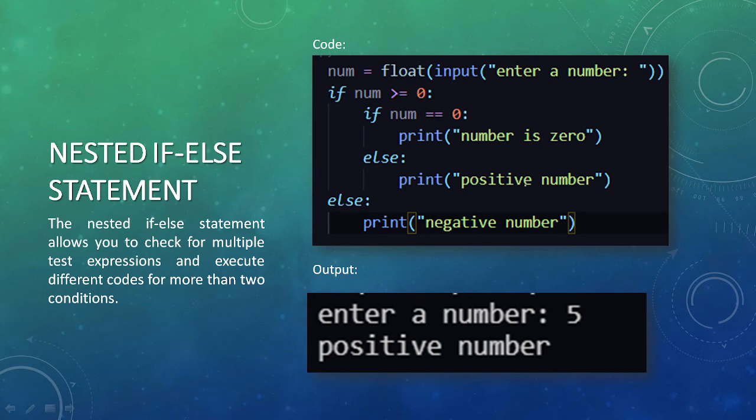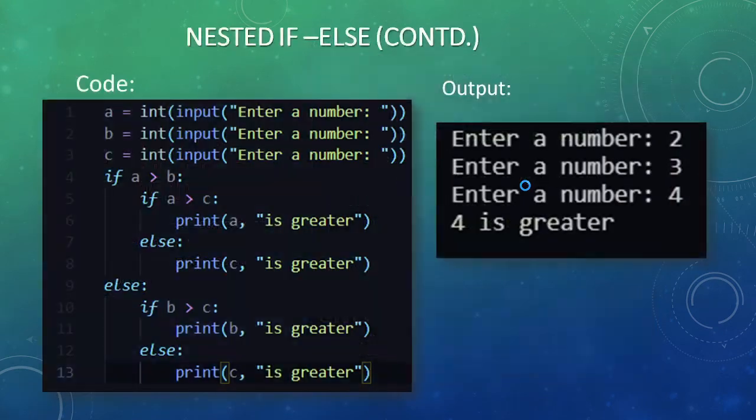It means when there are multiple test conditions, then we use if within if. Another program here: we have taken three variables and are trying to find out the greatest among them. Now, when there are three variables A, B, C, A needs to be compared with B, A has to be compared with C, and third, B needs to be compared with C. See how many conditions are arising? Three different conditions, so for three different conditions, we are using nested if.